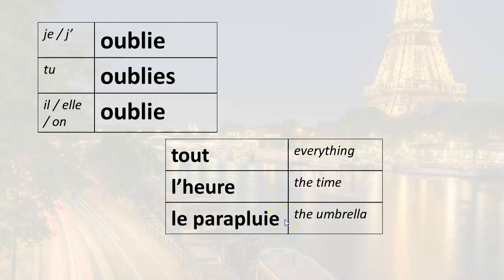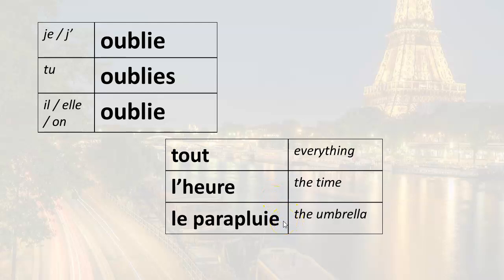You forget the umbrella. Tu oublies le parapluie. He forgets everything. Il oublie tout. He forgets the time. Il oublie l'heure. He forgets the umbrella. Il oublie le parapluie. She forgets everything. Elle oublie tout. She forgets the time. Elle oublie l'heure.